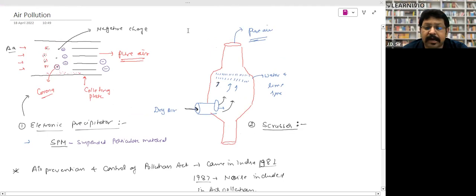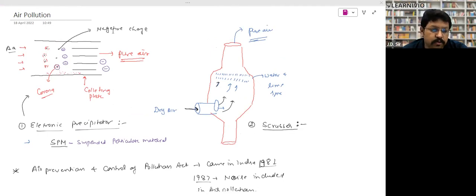To clean the air, there are two things. The first equipment is called the electrostatic precipitator. Basically, this is used to purify air where particulate pollution is more. Let's try to understand. If you go to the Chhattisgarh forest, some parts of southern Uttar Pradesh, and many parts of Jharkhand where mining is done, those areas are lush green. Air pollution, meaning vehicle pollution or factory pollution, is not over there.